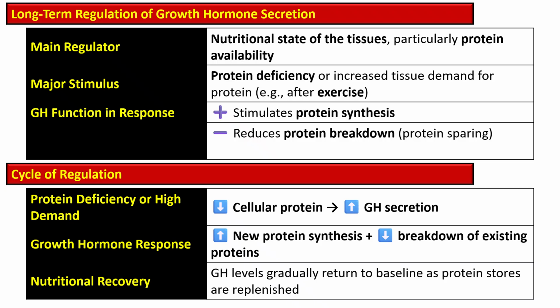Whenever there is protein deficiency or high demand, the cellular protein is decreased, so the growth hormone secretion is increased, and the growth hormone response is then to form new protein and decrease the breakdown of existing protein. By these mechanisms, there is nutritional recovery, and growth hormone gradually returns to baseline as protein stores are replenished.